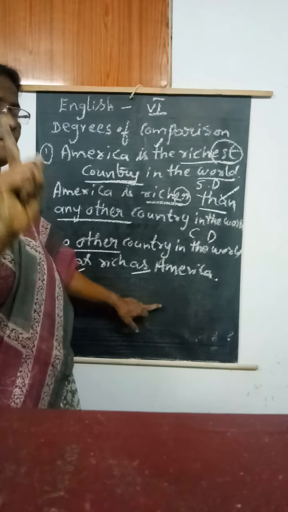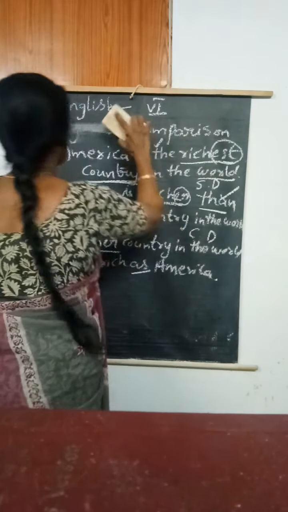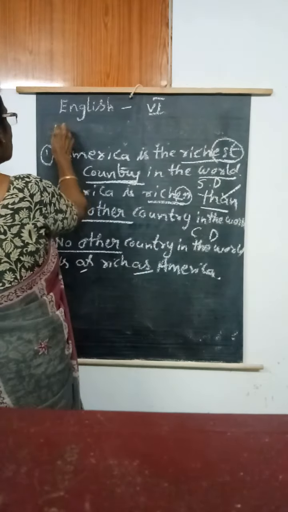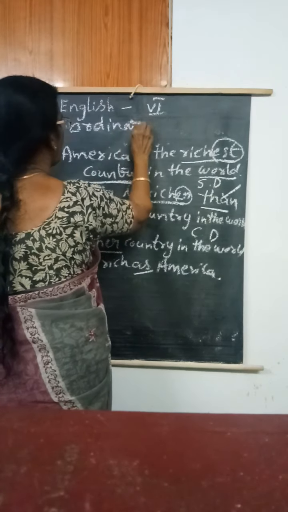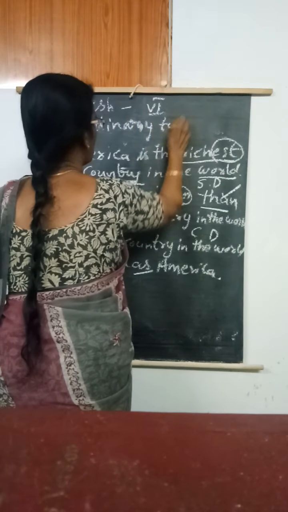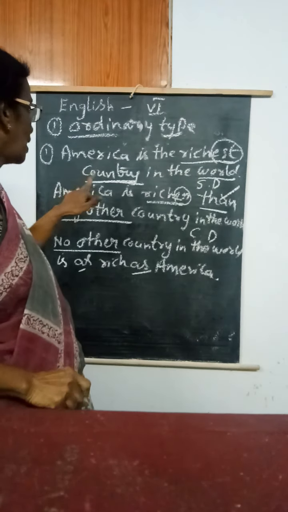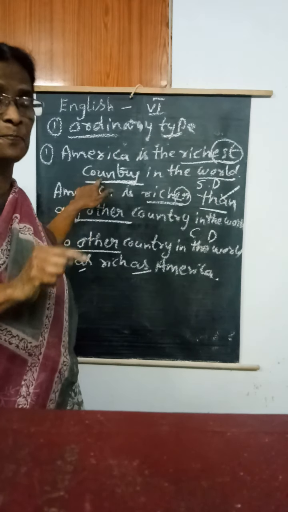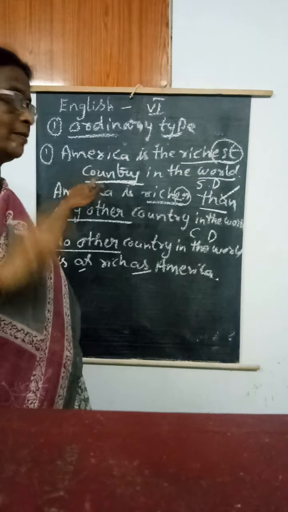So this is the first type. While we are changing the degrees, you can say this is the ordinary type. Four types are there, and I taught only the first one. In the ordinary type, the common noun is in singular in the superlative degree. This is very important. In the other types you won't get this.